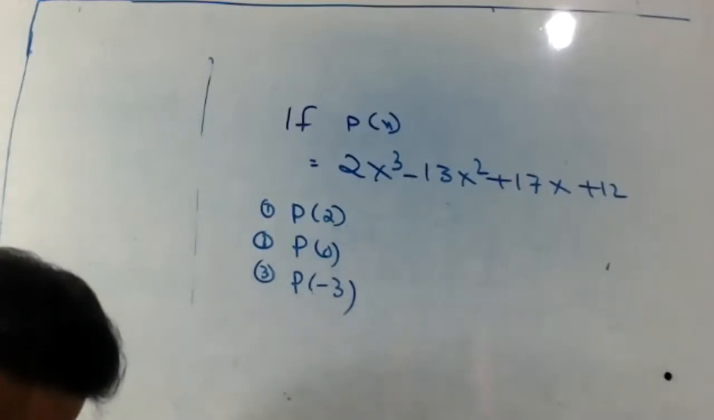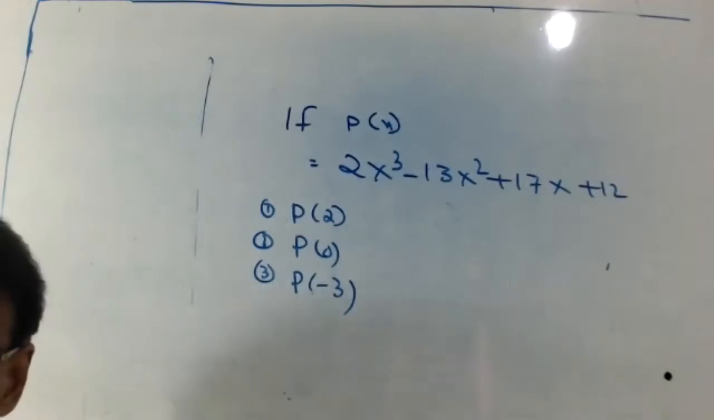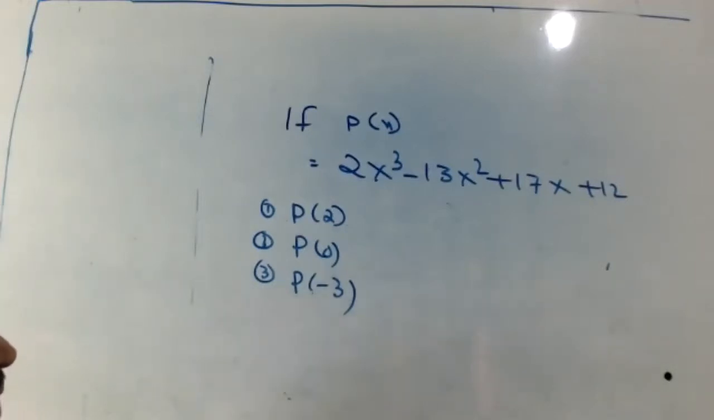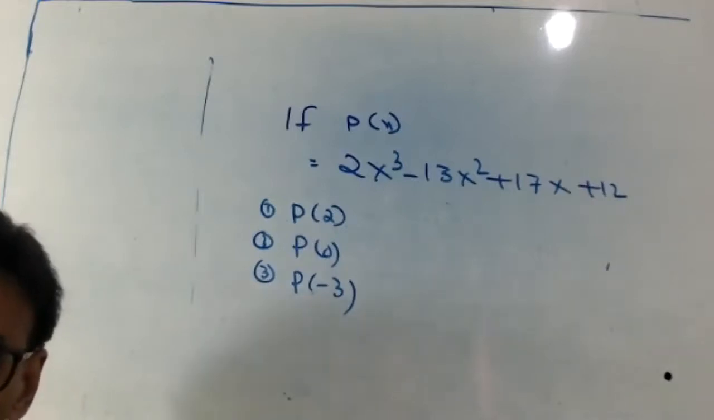Okay, finished. First part is 10. P of 2 is 10. P of 0 is 12. P of minus 3 is minus... Okay, okay, I'll wait.